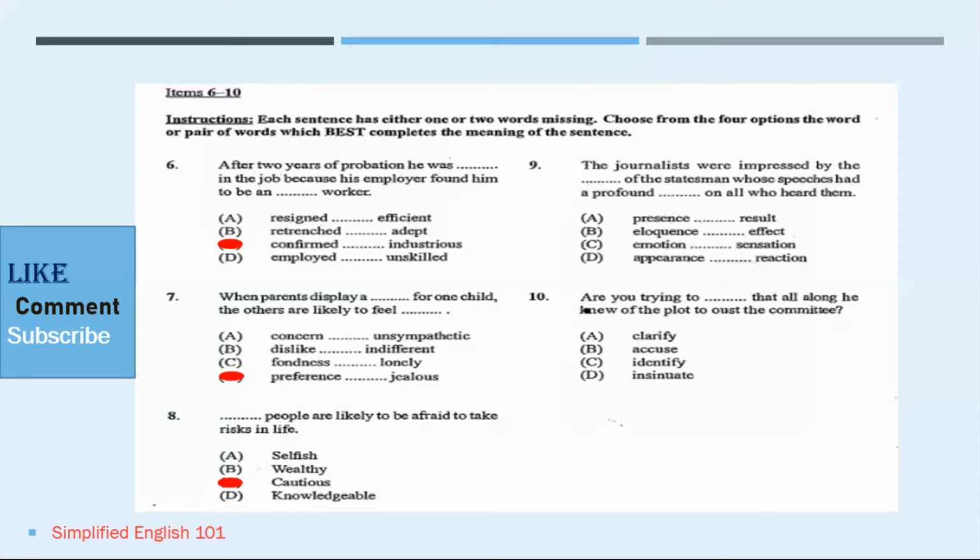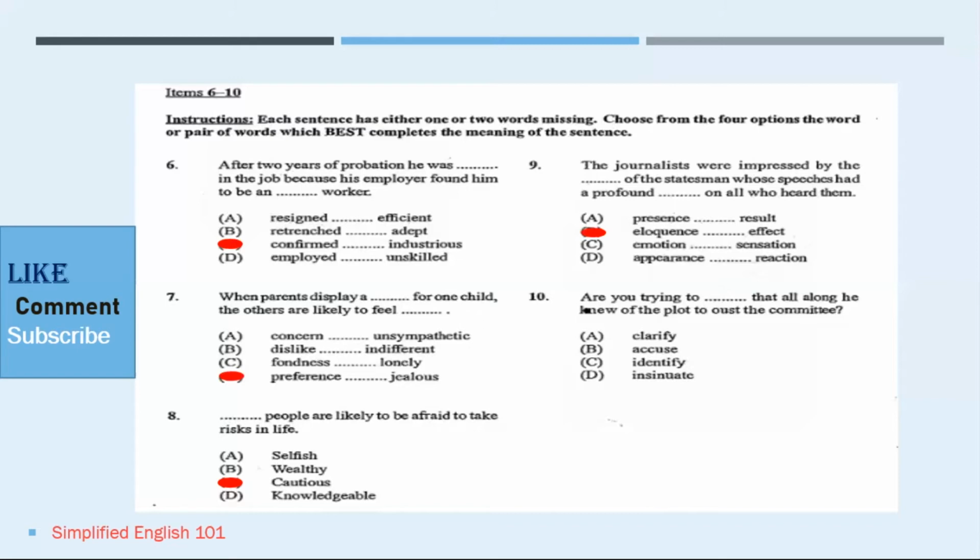Number 9 reads, the journalists were impressed by the dash of the statesman, whose speech had a profound dash on all who heard them. It would not be A, because A talks about appearance, and now we're looking at speech and not appearance. It would not be emotion, C, and sensation, neither would it be D, appearance or reaction. So the correct option would be B, because when we talk about eloquence, we talk about someone who is fluent in their speech, and this fluency is what has created the result on all who have heard them.